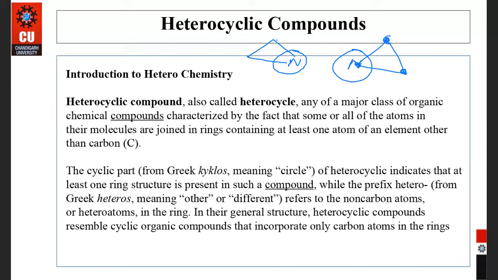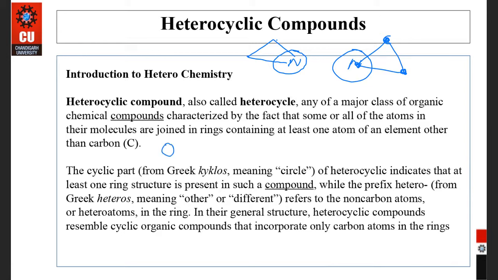Okay, so very simply, cyclic compounds that contain one or more kinds of atoms in addition to carbon are called heterocyclic compounds, or simply heterocycles. So what are the common heteroatoms? Common heteroatoms are oxygen, nitrogen, and sulfur. These three are the common heteroatoms.